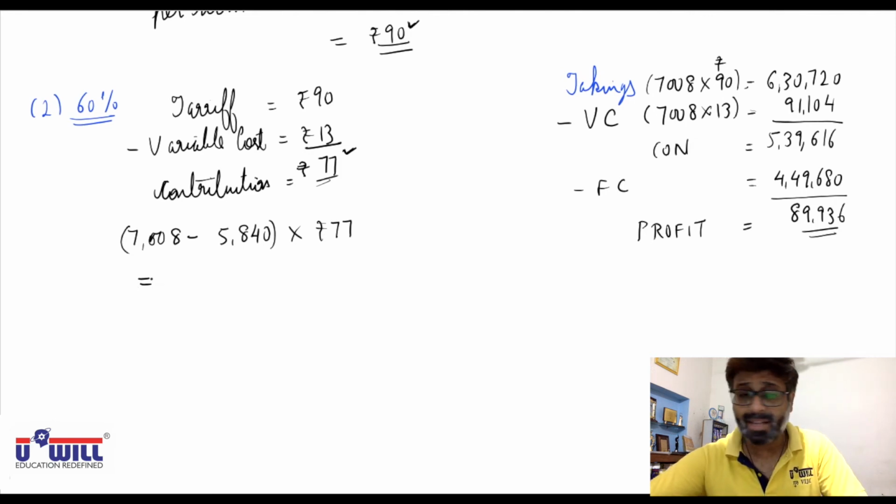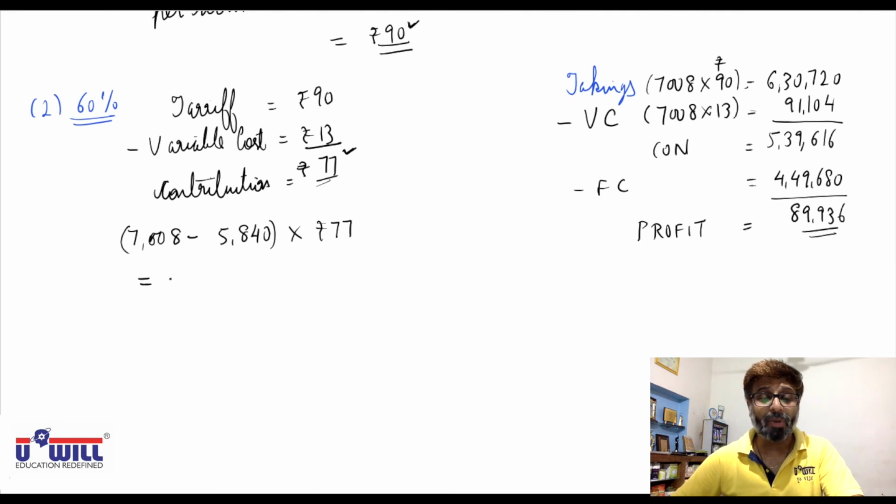See this magic. 7,008 minus 5,840 into 77. Do you directly get 89,936 of profit or not? Yes.